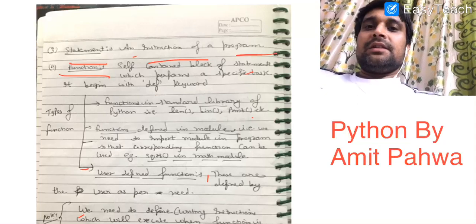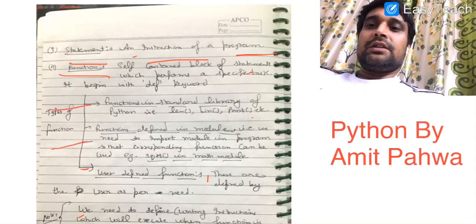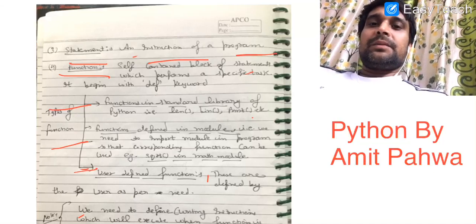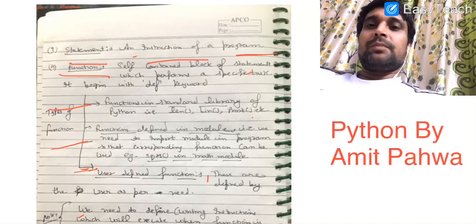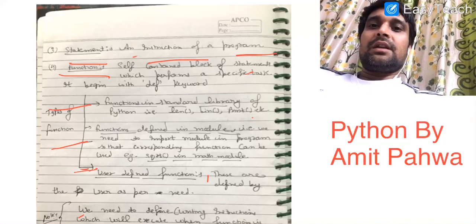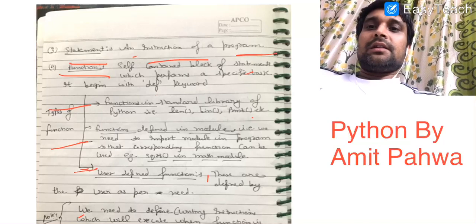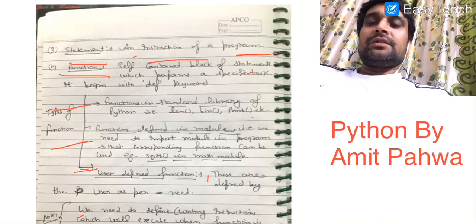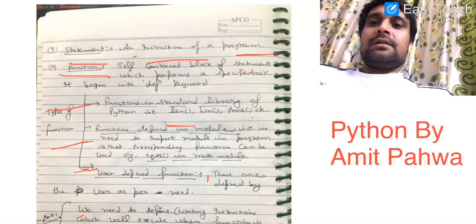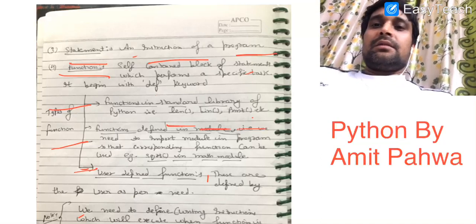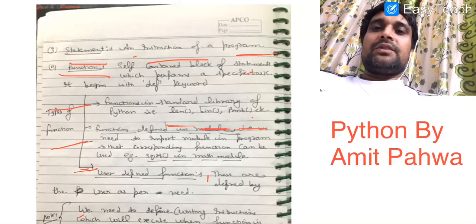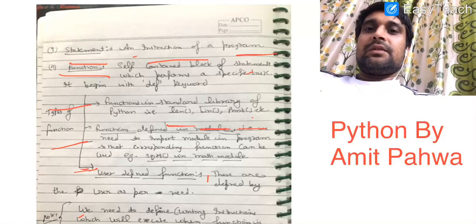There are basically three types of functions that we can use in a Python program. One is functions defined in the standard library of Python. It means whenever you install Python, with the standard library of Python these functions are available to you and you can directly use them in your program. Some standard library functions are len, id, print and input. All these are predefined functions which are available in the standard library of Python.